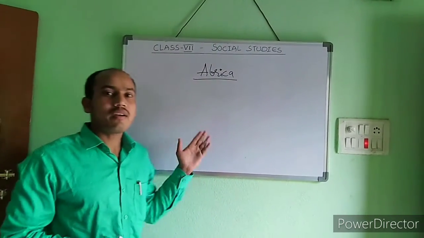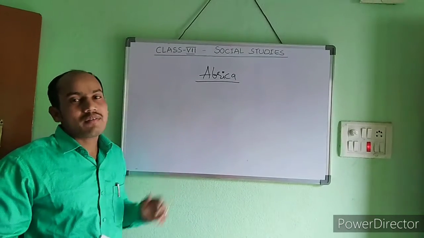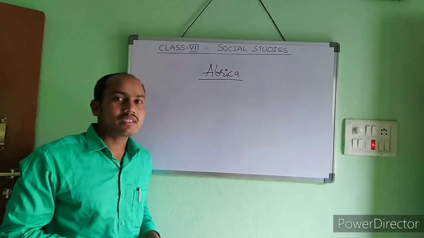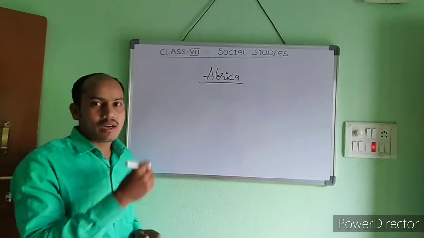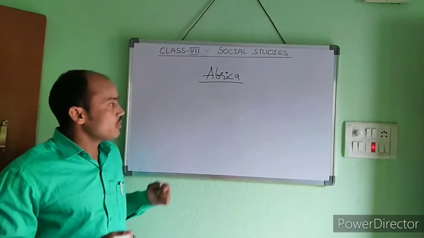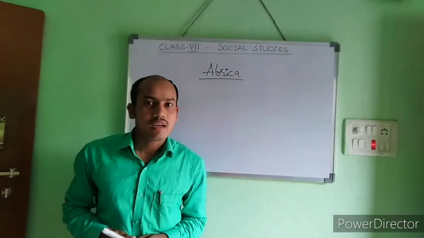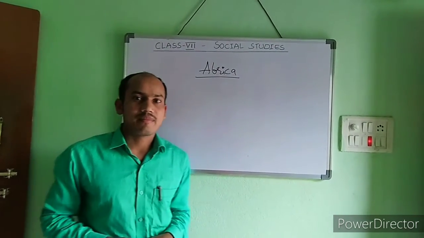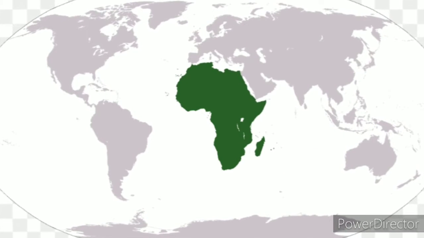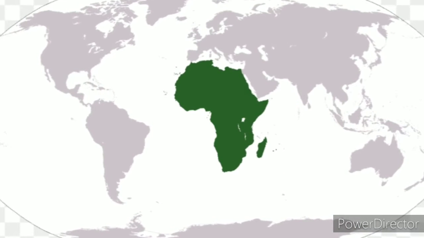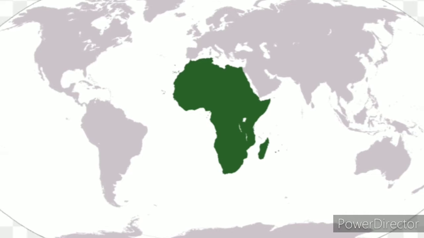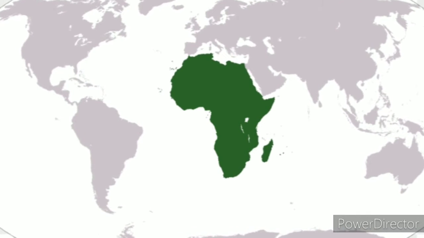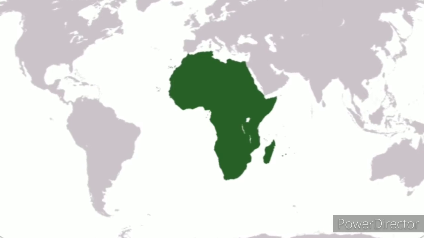Africa is the cradle of human beings, which means human beings first evolved in this continent and later moved to other continents. Before knowing more about Africa, let us find out its location on the world map. Dear students, you can see here the world map which shows all 7 continents. The one colored green is Africa, which we are going to learn.